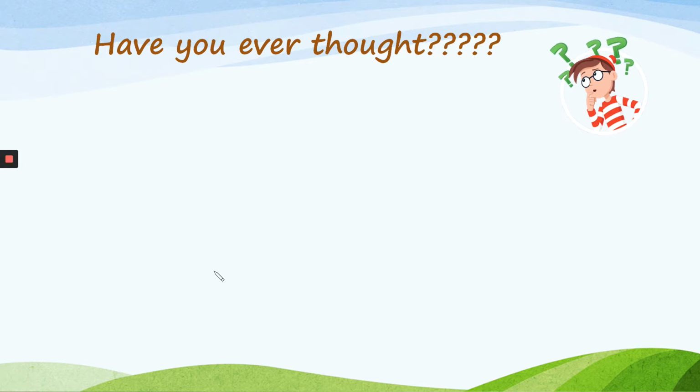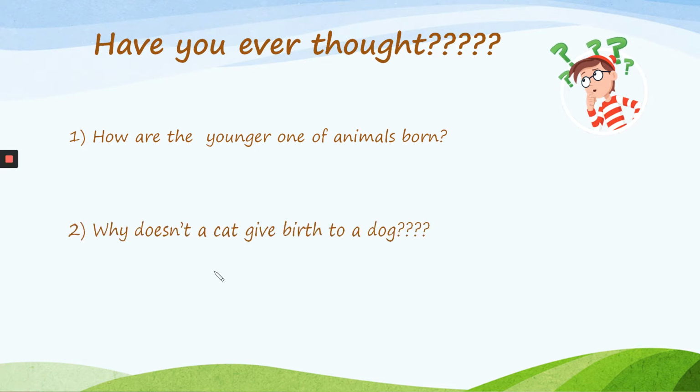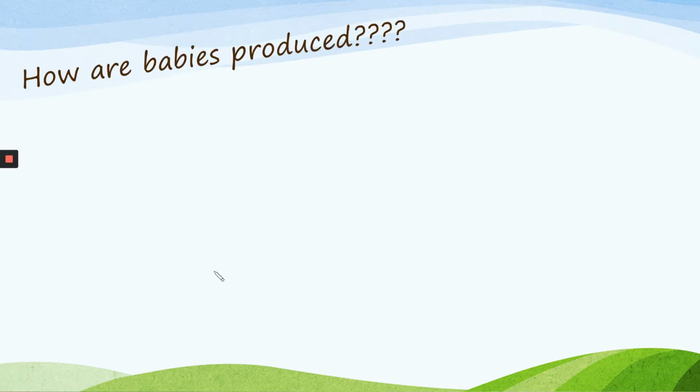Have you ever thought of how the younger ones of animals are born? A question to be thought. And then, have you ever thought, why doesn't a cat produce a dog? Yes, let us get the answers for these questions in today's discussion. Let us see them. How are babies actually produced? Do you have an idea? Yes, we'll see what it is.